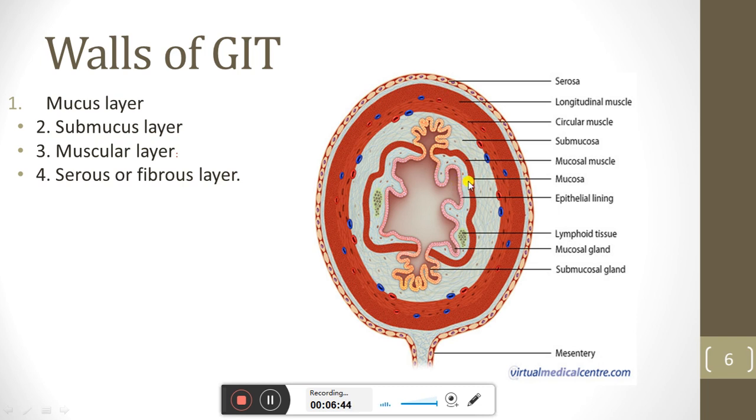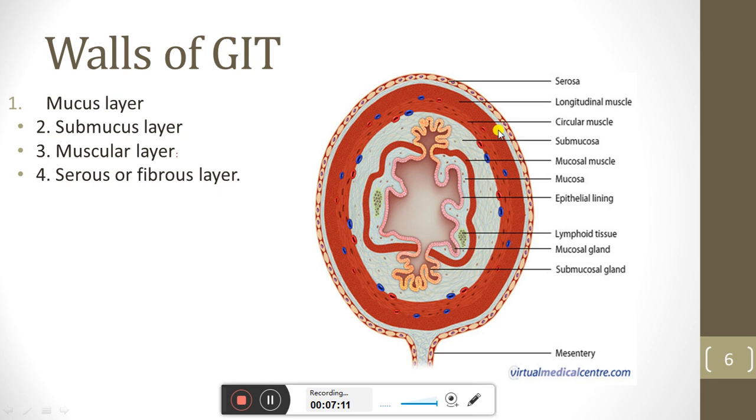If we say the mucous layer is from this to this, it contains the epithelial lining. We see the epithelial lining of the mucous layer. Then after that there is the submucous layer; this one is the submucous layer, where I am scrolling the arrow. Then there is the muscular layer.